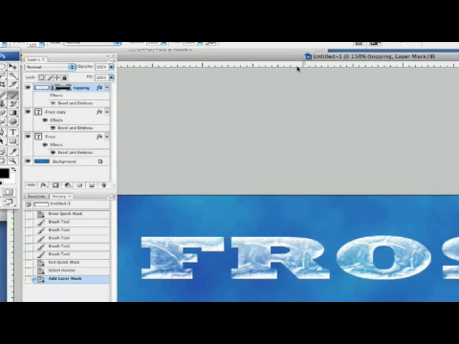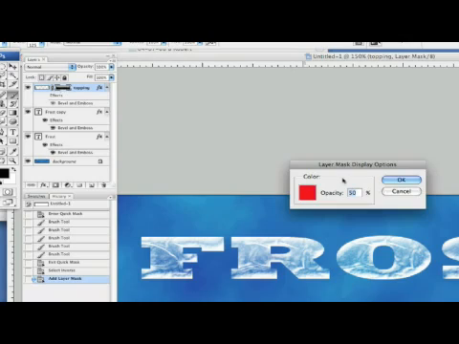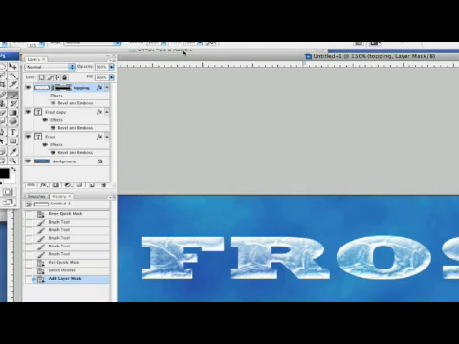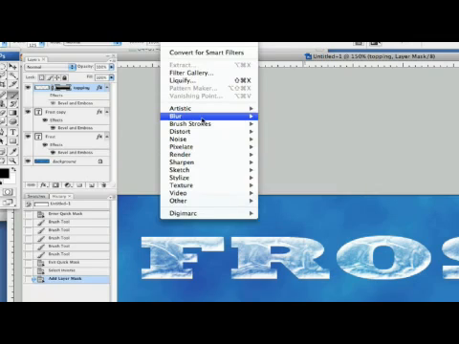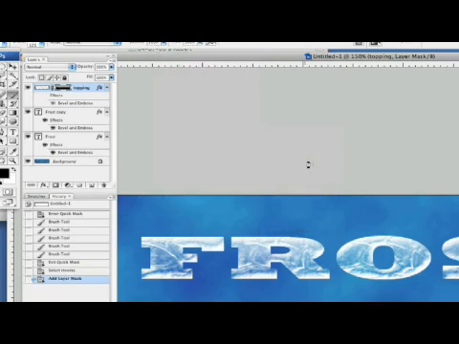And now what we're going to do is add some ocean ripples to this. So we're going to click on our layer mask, like so. And let's see, okay on that. Let's go to filter. Let's see where this is at. I think this is going to be distort, like so. Ocean ripple. There we go.